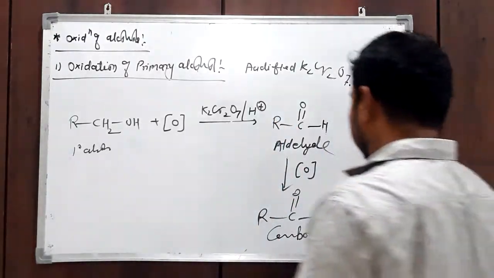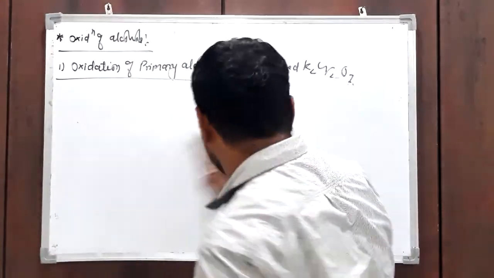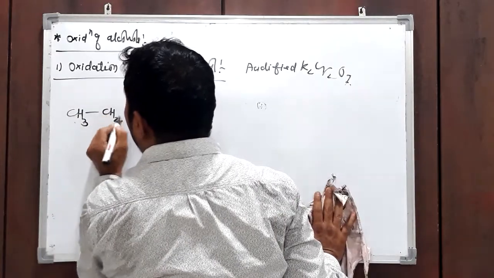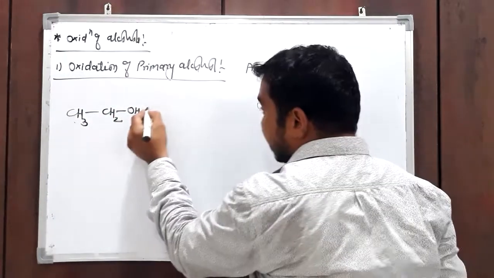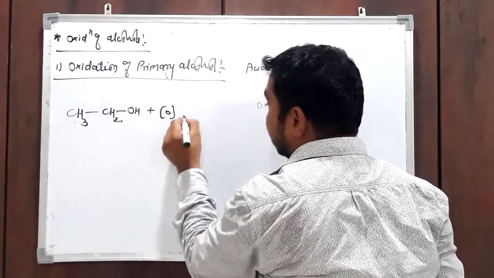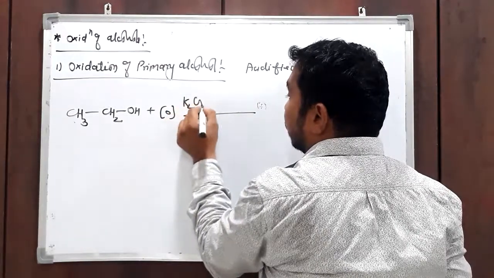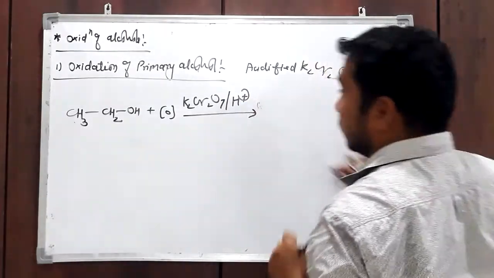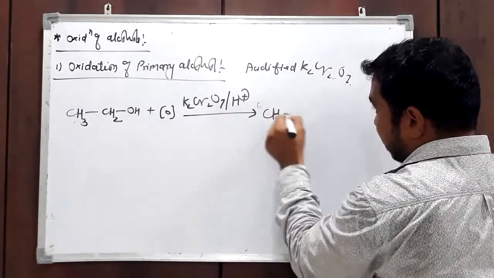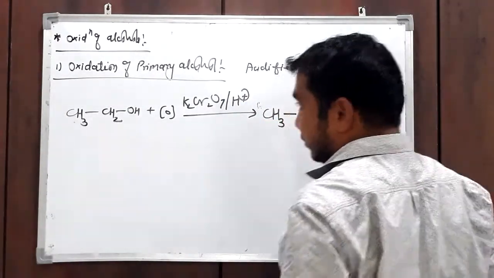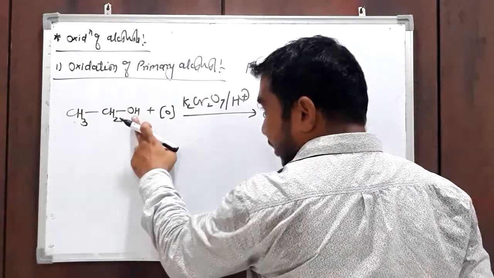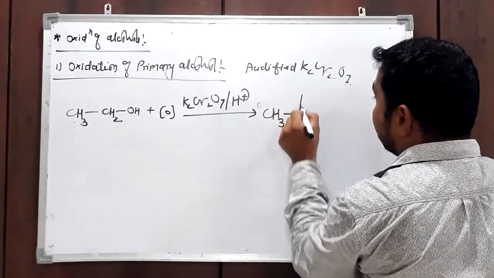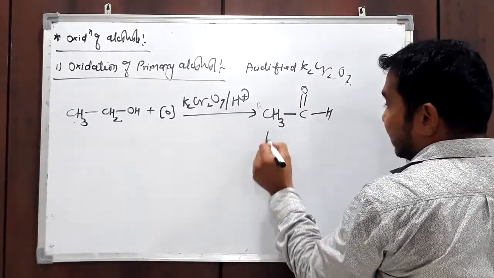For example, start with ethyl alcohol. This ethyl alcohol on oxidation with acidified K2Cr2O7 gives aldehyde first. A dehydrogenation reaction takes place. There is loss of 2 hydrogen atoms, one hydrogen from oxygen and another hydrogen from this carbon. So you will get acetaldehyde.